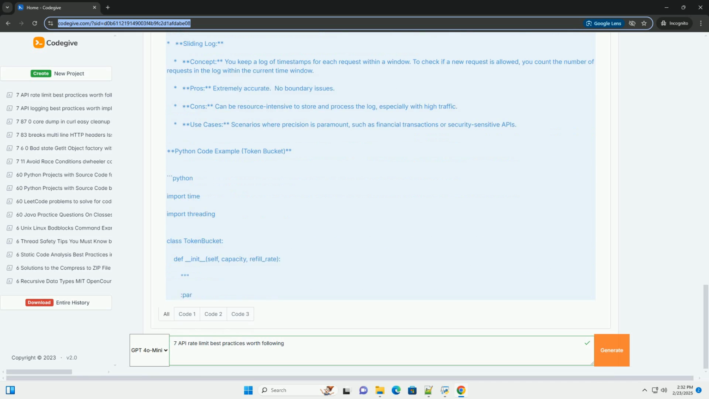Python code example, token bucket. Explanation. The TokenBucket class encapsulates the rate limiting logic. Capacity is the maximum number of tokens the bucket can hold. refill_rate determines how quickly tokens are added back to the bucket. consume attempts to take tokens from the bucket.